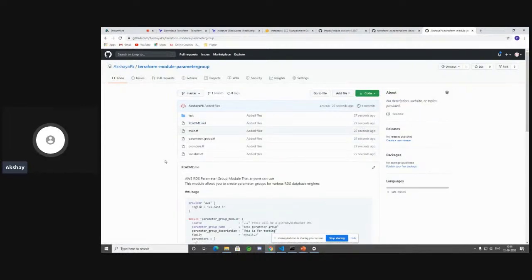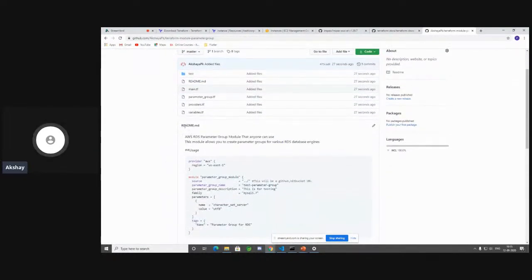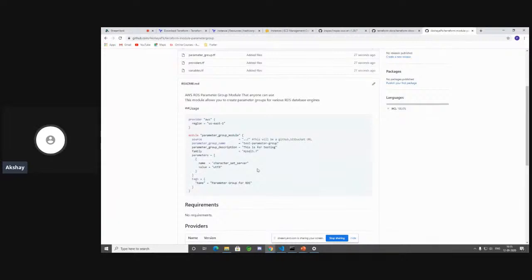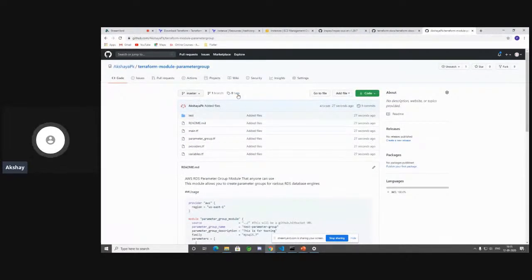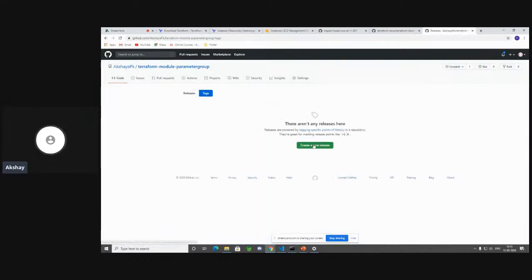Okay. So now since we have all of our files over here, now you see how your readme.md file is. So now anyone for that matter can just go ahead and use this code. So let's go ahead and create a tag. Why not? Let's go ahead and create a new release.